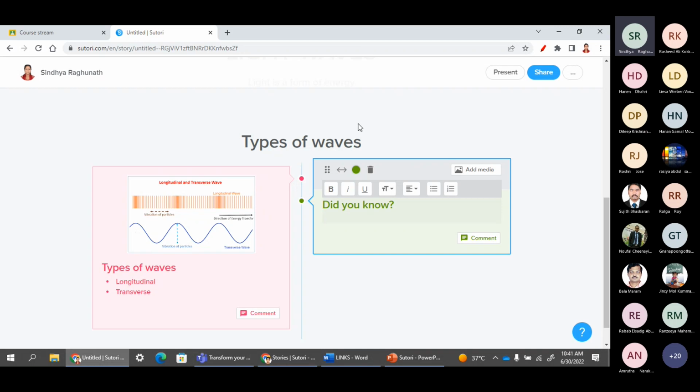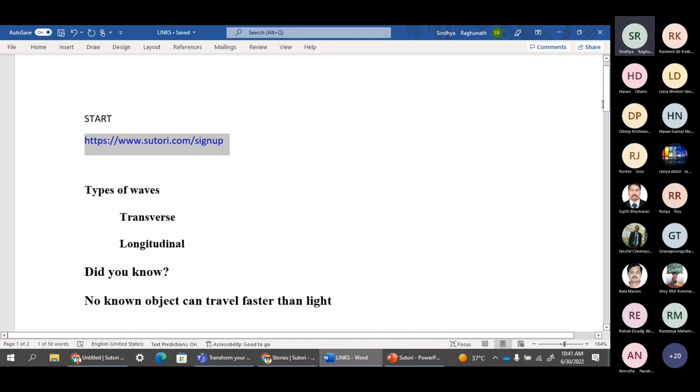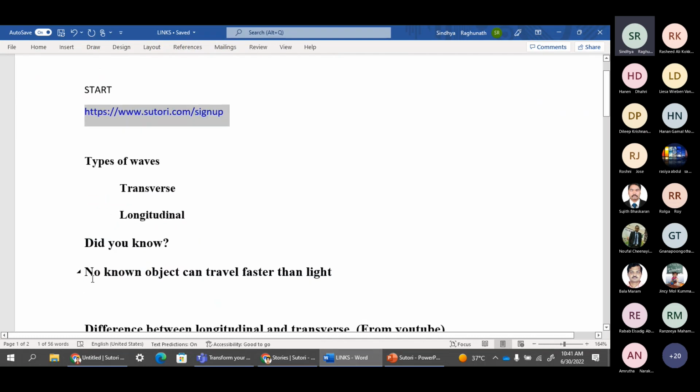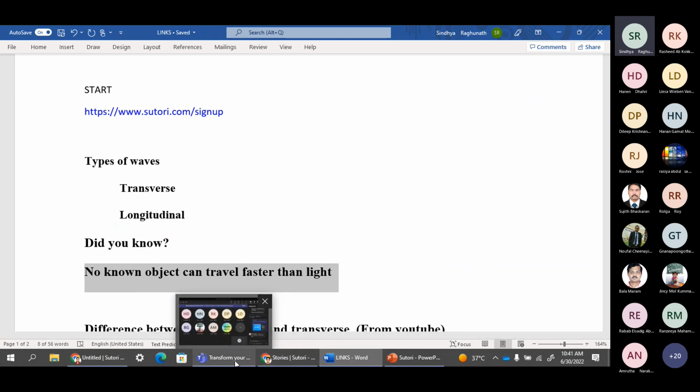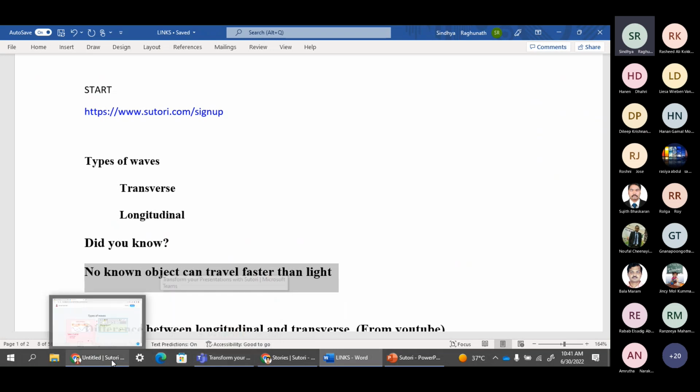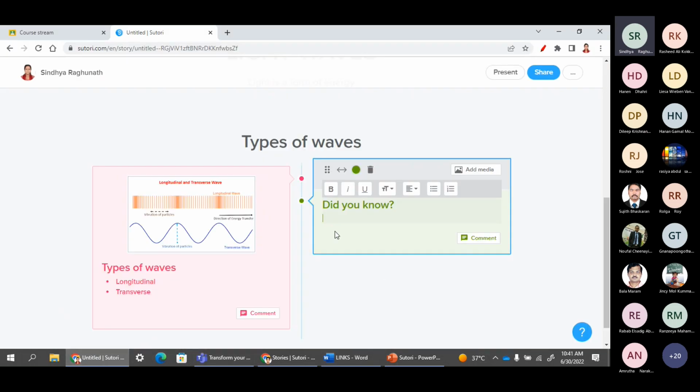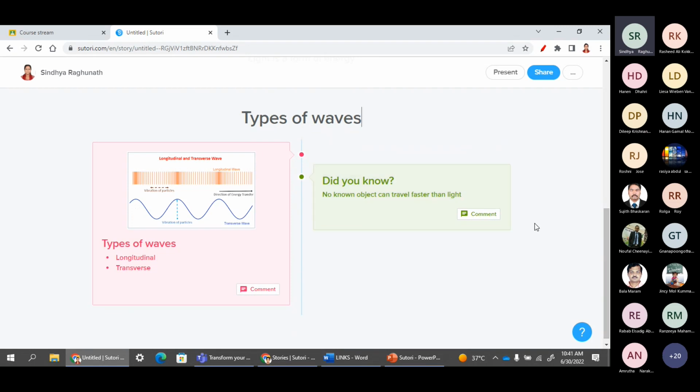So what I can write here, I have already typed and kept in order to save time. So we can just place it here. See, no known object can travel faster than light. It is something interesting for the beginners.